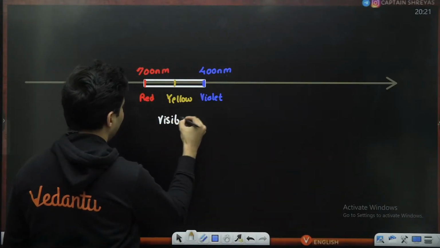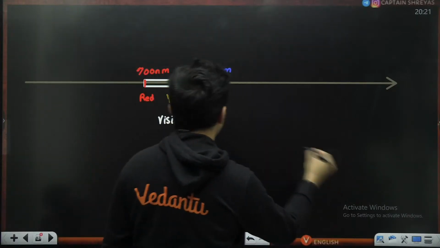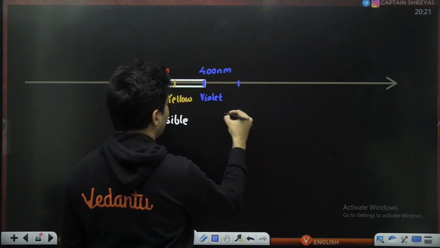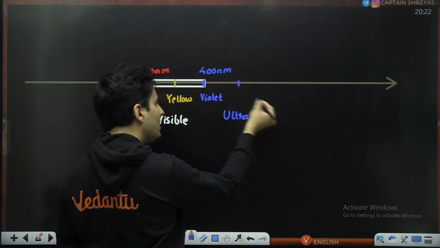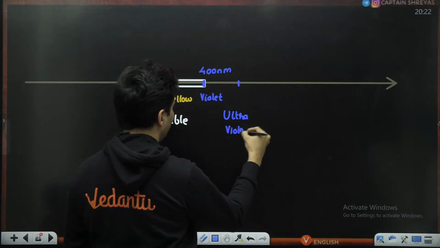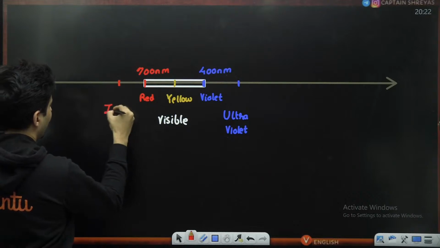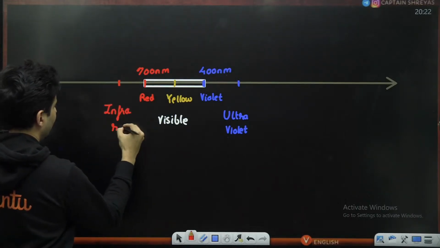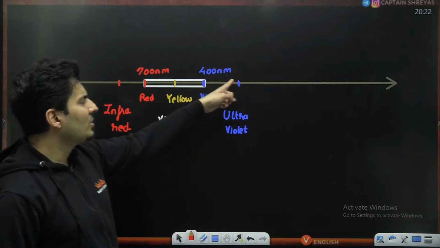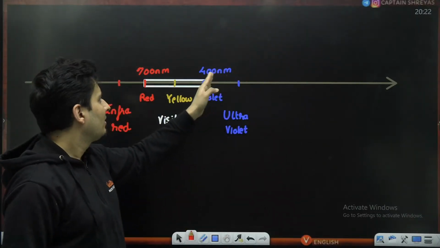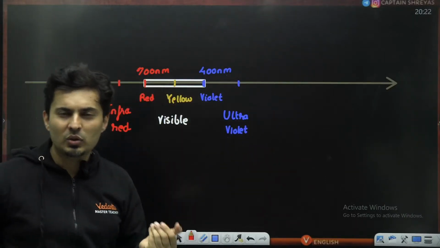This is your visible light. If you mix all these colors together, you get white light. Now, when you go slightly on this side, you get ultraviolet, UV, beyond violet. It is not visible to you. On the other side, you get infrared. This is at 400 nanometers. You decrease the wavelength below 400 nanometers till 1 nanometer, and so on.